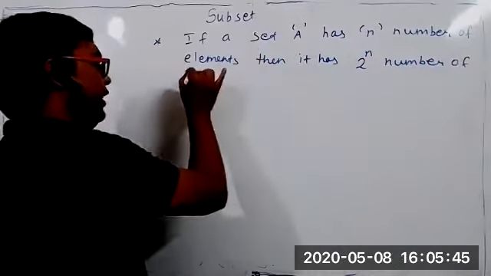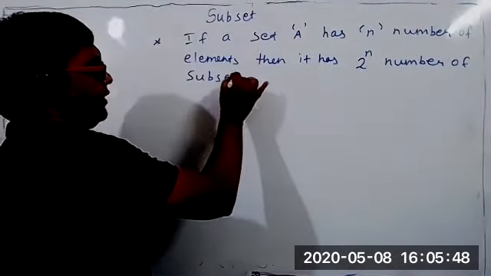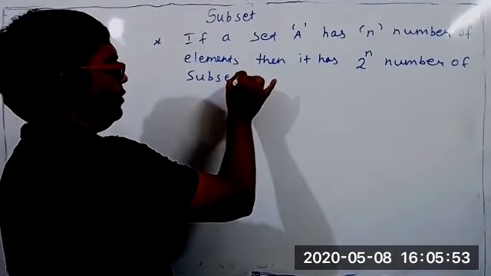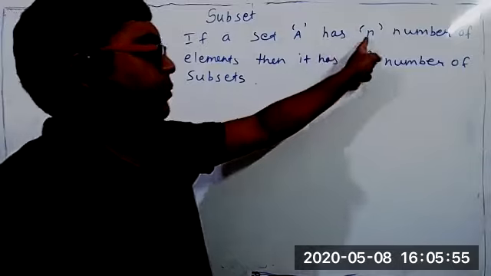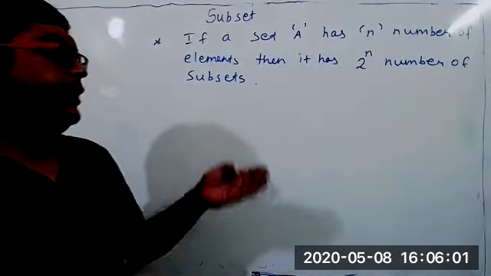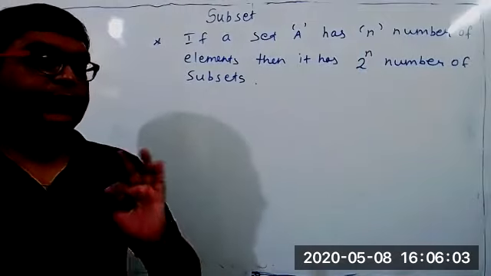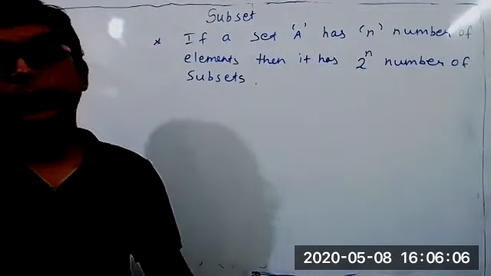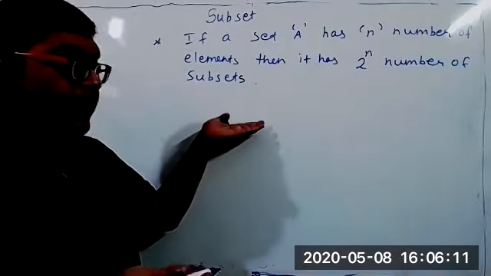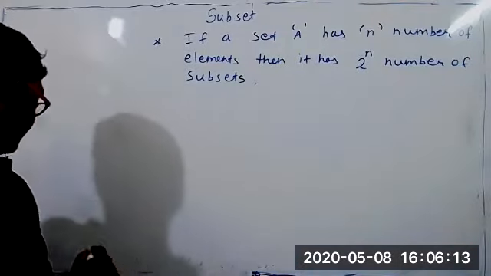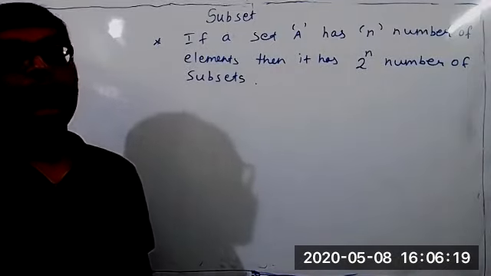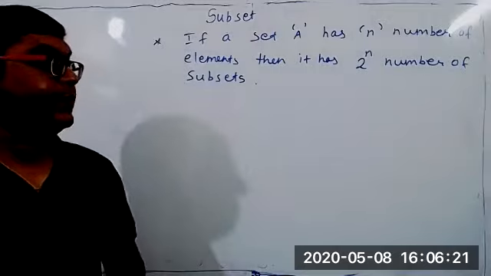Result: if a set, any set you can name, set A, has n number of elements, then it has 2 to the power n number of subsets. Every time this result is true. Obviously n is a natural number, because the number of elements cannot be a decimal. So if a set has n elements, it will have 2^n subsets. In the example I gave, the set had 3 elements, so it will have 2^3, that is 8 subsets, 2 into 2 into 2. And we have already verified it actually had 8 subsets only.